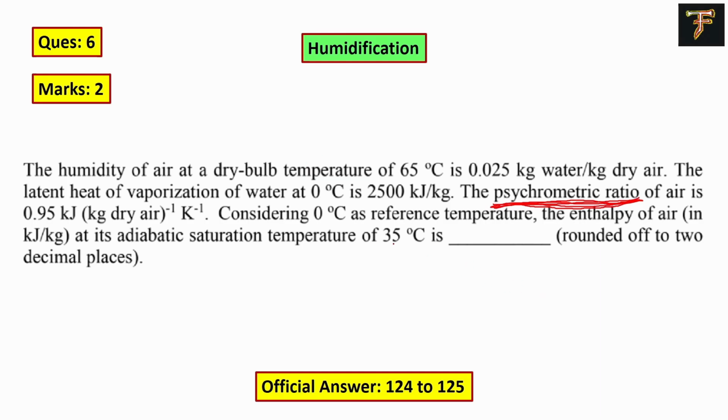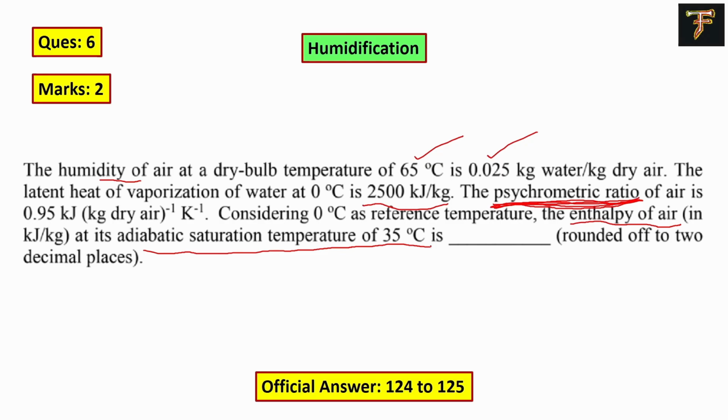They have mentioned that we have the humidity of the air. The humidity of the air is given to us at a 65 dry bulb temperature. We also have the latent heat of vaporization. The psychrometric ratio is given to us, and they have asked what will be the enthalpy of the air at the adiabatic saturation temperature of 35 degrees Celsius. They are asking about the enthalpy of the air.